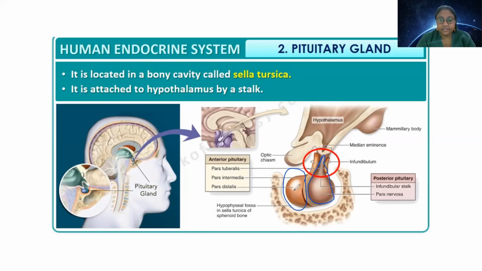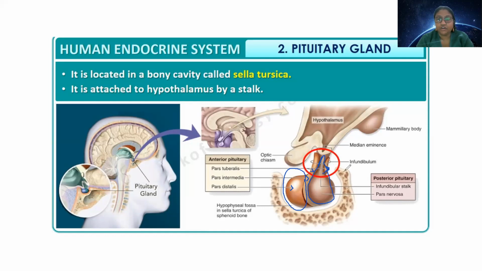So this part is pars distalis. This part is called pars intermedia, which is located just between the adenohypophysis, that is anterior pituitary, and posterior pituitary. And this part, the upper part, is called pars distalis. It is shown here like this. This part is also pars distalis, and this part is also pars distalis.